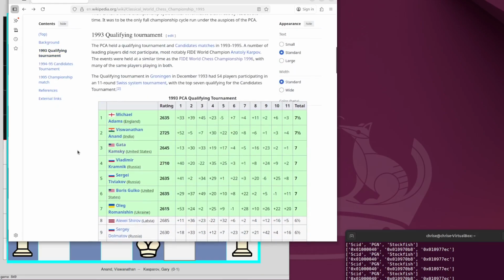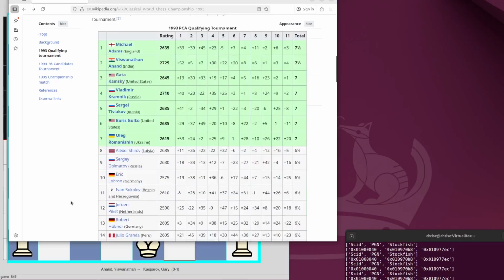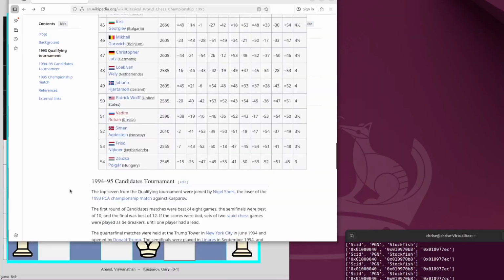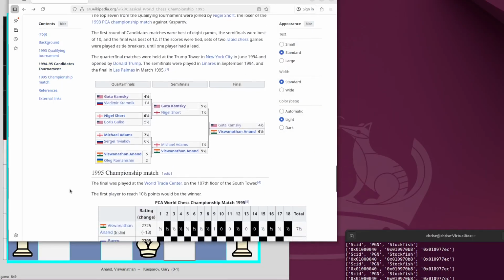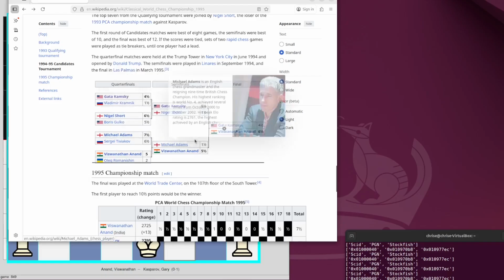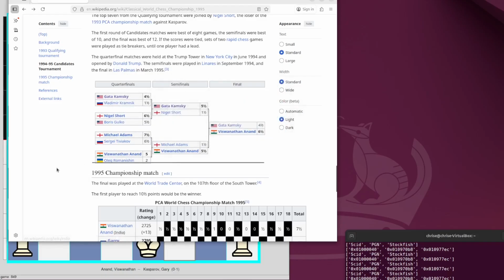Background, and then as with the traditional FIDE routine, you had a qualifying tournament and then candidates matches. Qualifying tournament, you can see who showed up. Now Kramnik, you can see he shows up for the first time, so obviously we're getting to more modern periods. And Anand came second in the qualifying tournament. A few big names are still hanging around, actually. Where is it? Polugaevsky's still there. Anyway, candidates tournaments, and Short was seeded into it as the loser of the World Chess Championship match previously, whereas Anand beat Romanishin, then beat Adams, and then beat Kamsky to become the challenger.